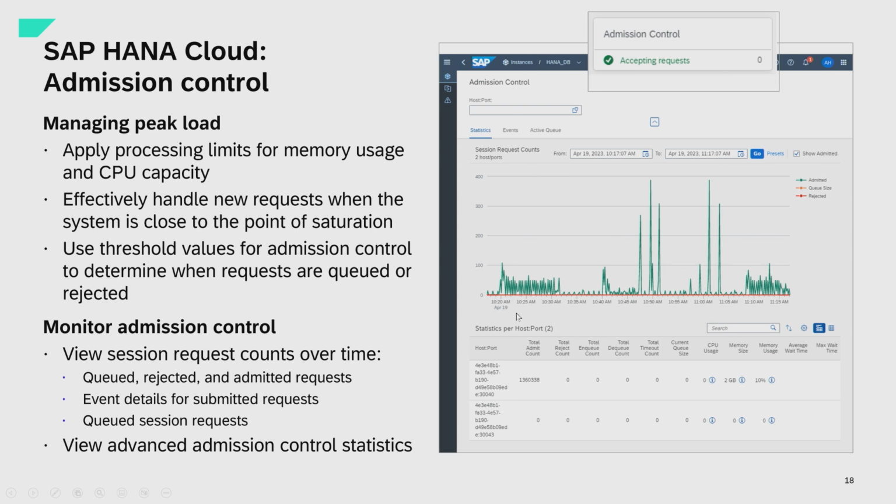As a managed database, SAP provides default values for admission control that keep the database in a robust state. So that's something you usually do not touch, but in some cases it's necessary, and we provide the right monitoring tools to do this configuration and to monitor.